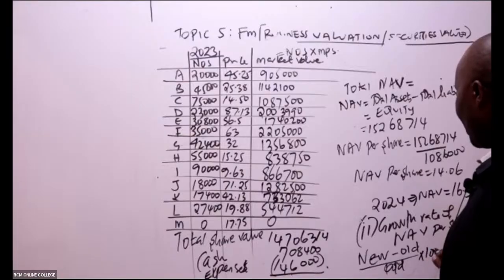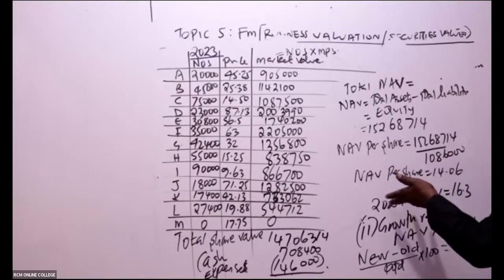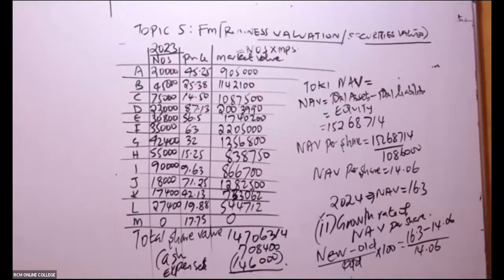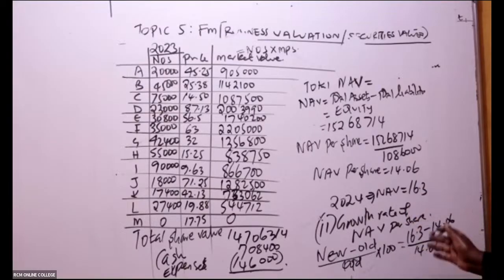So the new, of course, will be the 2024, the one that I've assumed here. So assuming this is 16.3, you say minus the older figure, which is 2023. And then you divide this by the old figure of 14.06, times 100. Because they simply want to know, how is this NAV growing? That's what they want to know. So anytime they want you to give them this growth rate, take the newer figure minus the older figure, divided by the older figure, times 100. Then you'll be sorted out.